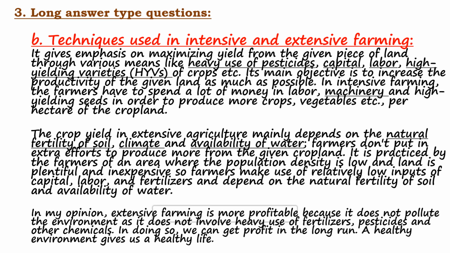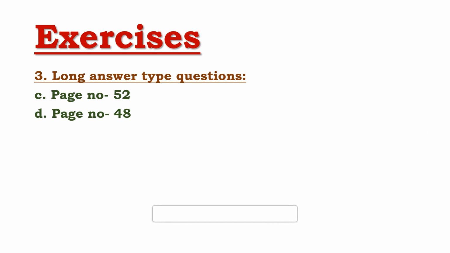Now, the next one is: explain the term Green Revolution and describe its impact. This is question number C. You will get this answer on page number 52 itself. So, the full part you need to write. Green Revolution implies a well marked improvement in agricultural productivity in a short period due to the introduction of high yielding variety seeds, chemical fertilizers, pesticides, and modern machines.